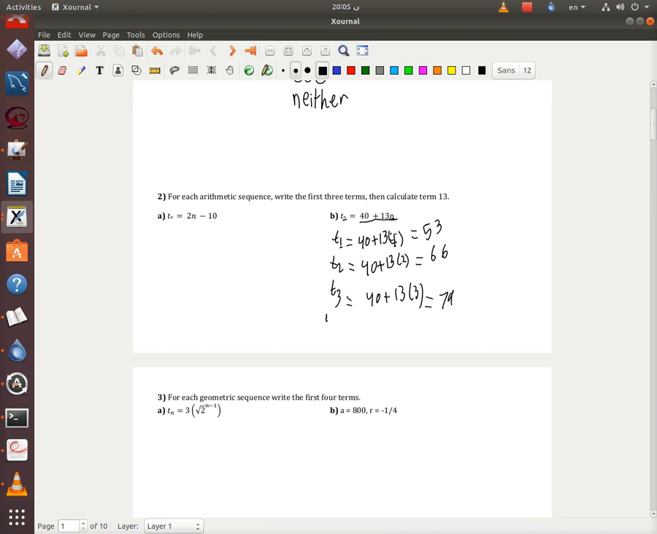How about T13? Well, the same thing, but you substitute n with 13. So you're going to have 40 plus 13 times 13, right? So you're going to have 209.